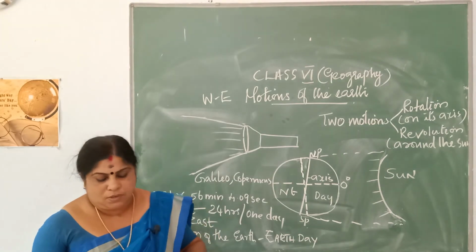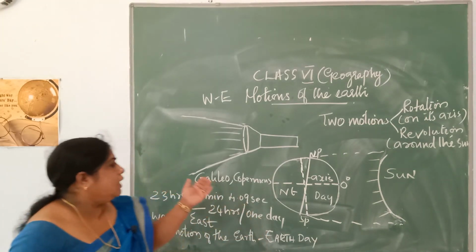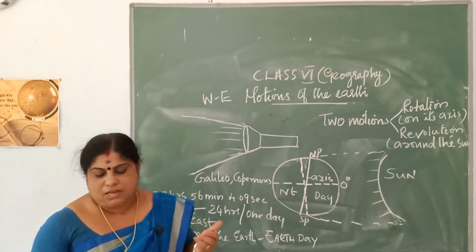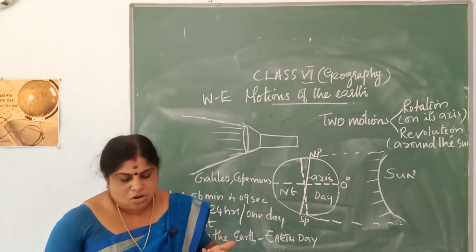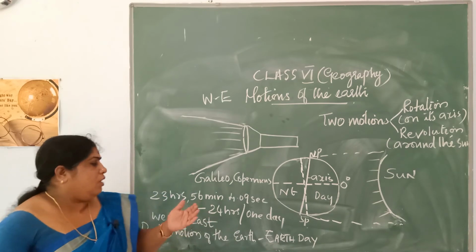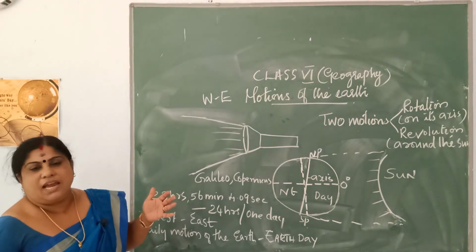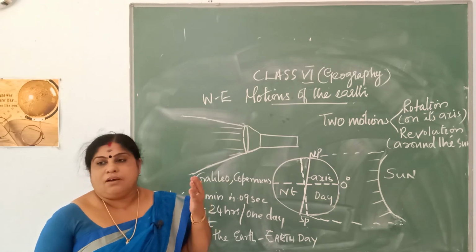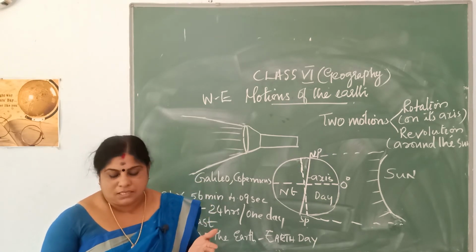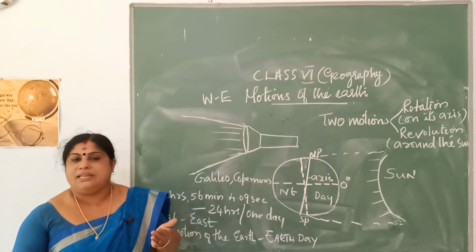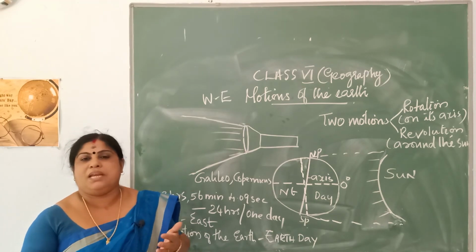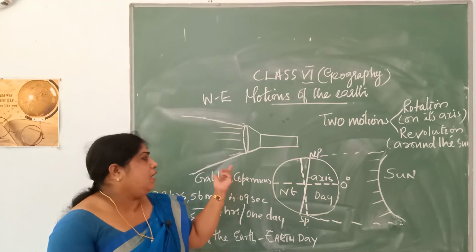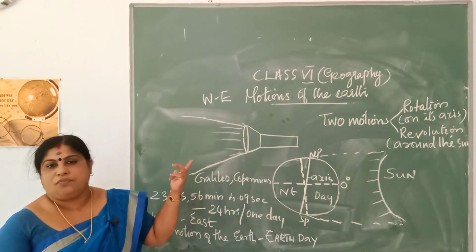Now moving towards a question. Suppose the earth stops this rotation. So what will happen if the earth stops its rotation? One half will have permanent day and the other half will have permanent night. The half which has permanent day will be very hot, and the other half which has permanent night will be freezing cold. So this is what will happen if there is no rotation of the earth.